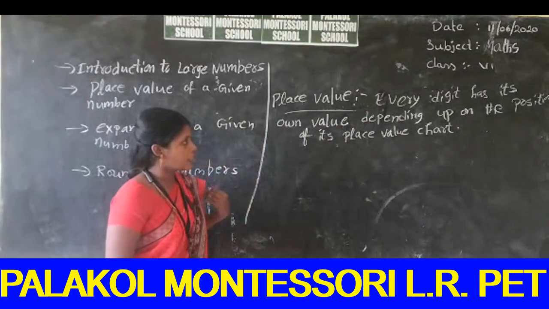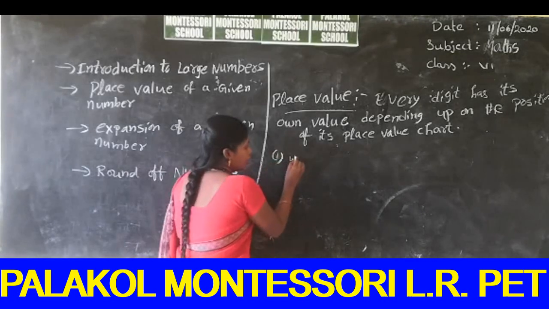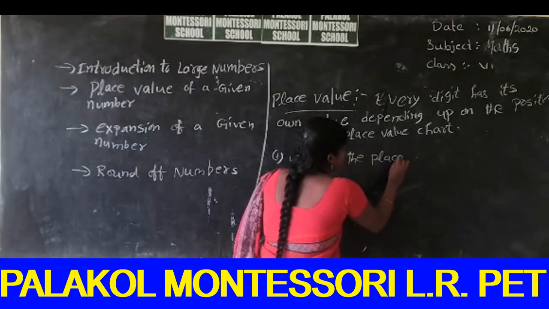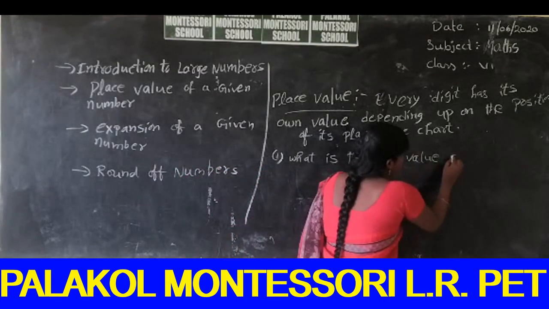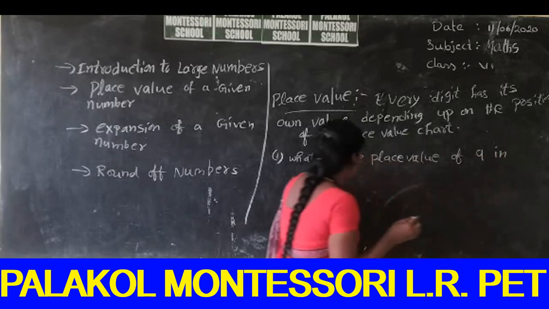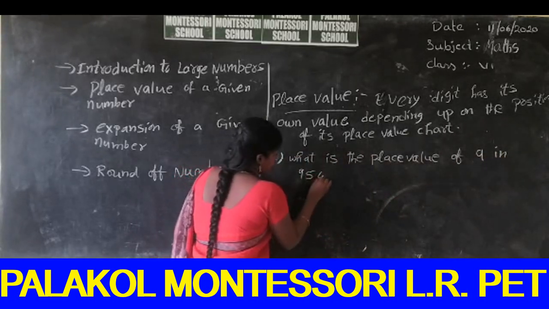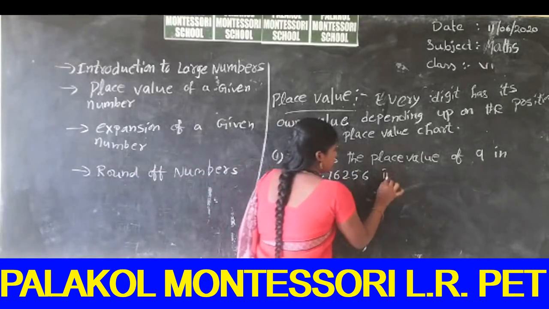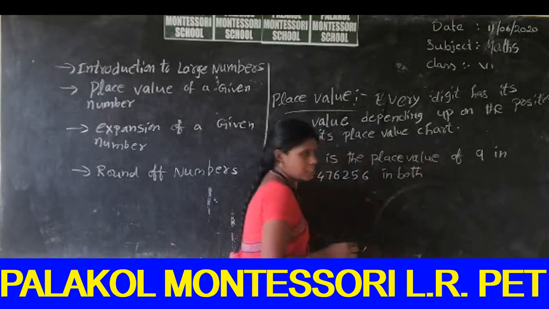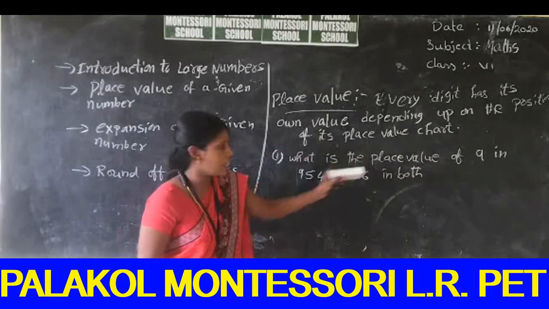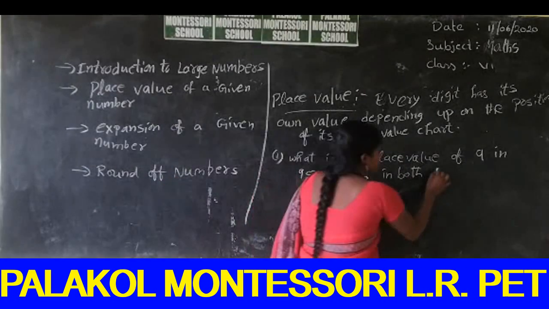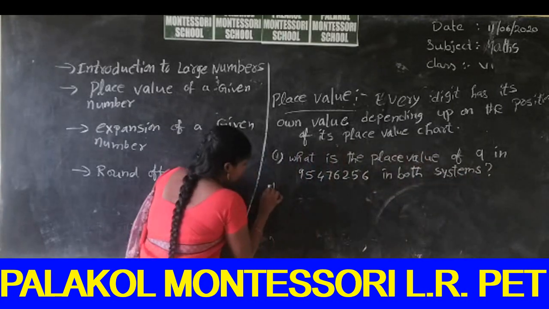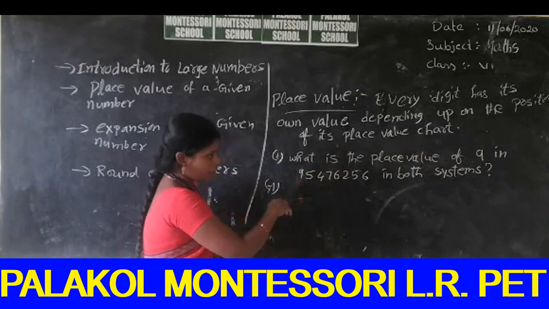So for example, what is the place value of 9 in the given number, in both numeric systems, the Indian system and the international system? We can find the place value of 9 in this given number. So first we find the place value in the Indian system.